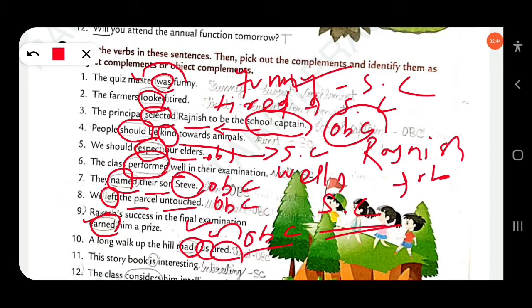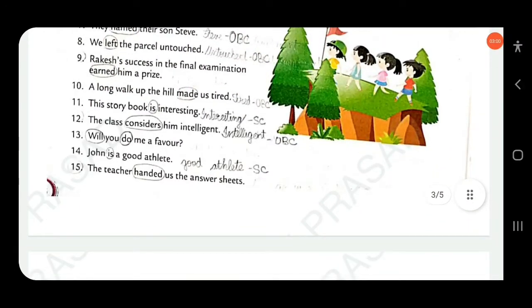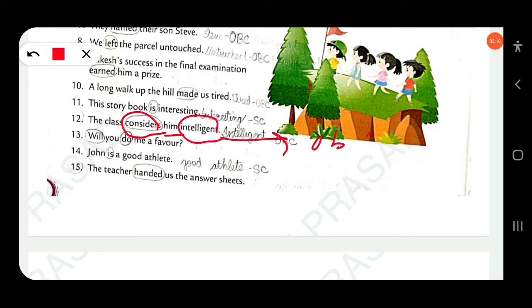Here is is a linking verb, and interesting is the subject complement that tells more about this storybook. So here interesting is the subject complement. Clear? Then next, the class considers him intelligent. Considers is a transitive verb because there is an object, him, and intelligent will be the object complement. That tells more about him.